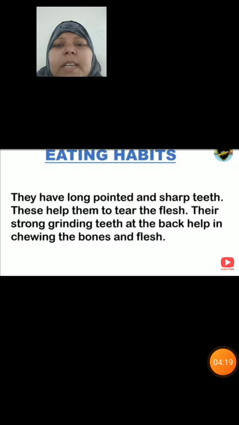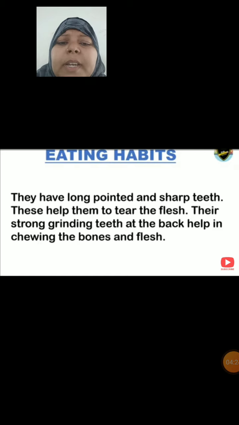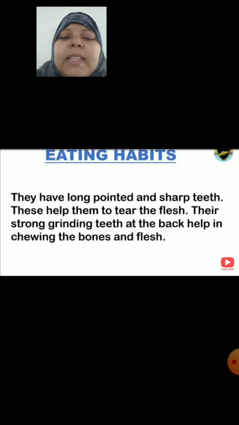These carnivorous animals have long pointed and sharp teeth. These help them to tear the flesh. Yes, they have long pointed and sharp teeth, and these help them to tear the flesh. Their strong grinding teeth at the back help in chewing the bones and flesh.